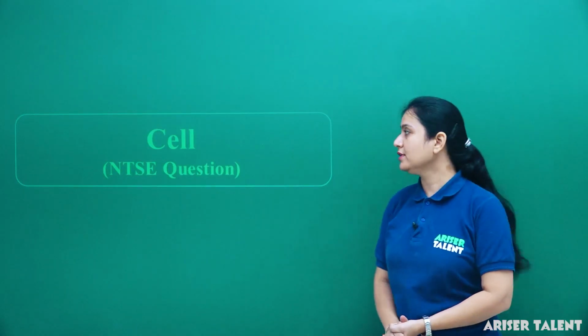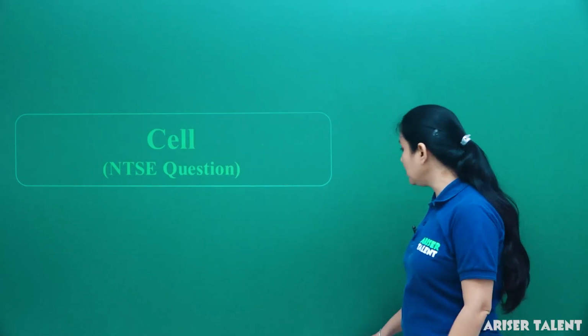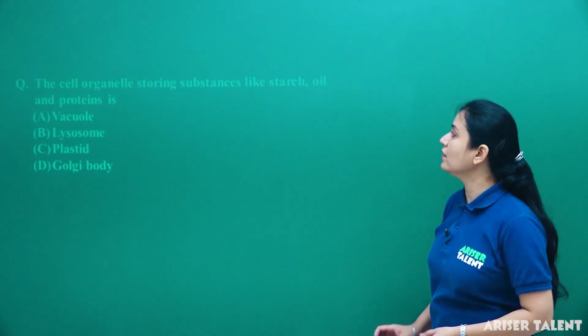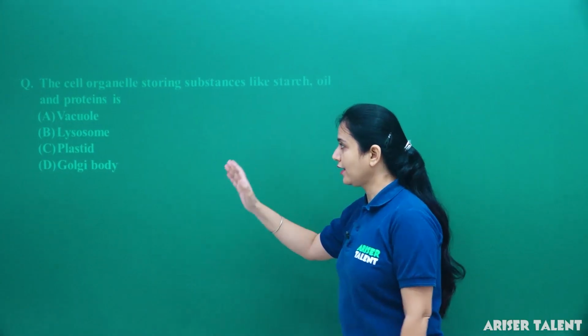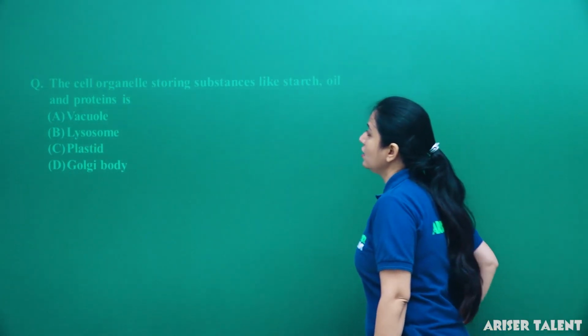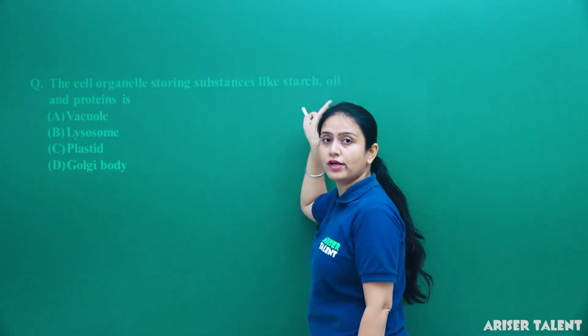As you know, we are studying the chapter Cell, and here we go with the NTSE questions of Level 1 or Stage 1. The cell organelle storing substances like starch, oil and protein is: vacuole, lysosome, plastid, or Golgi body. So which cell organelle is storing starch, oil and protein?